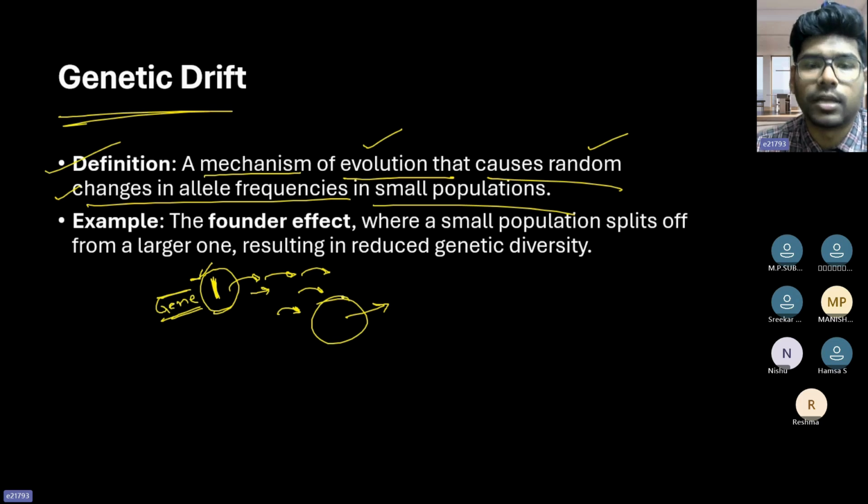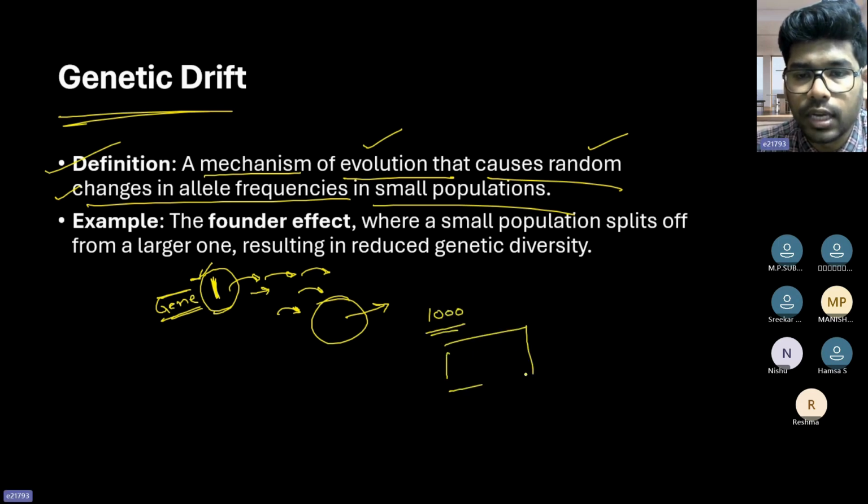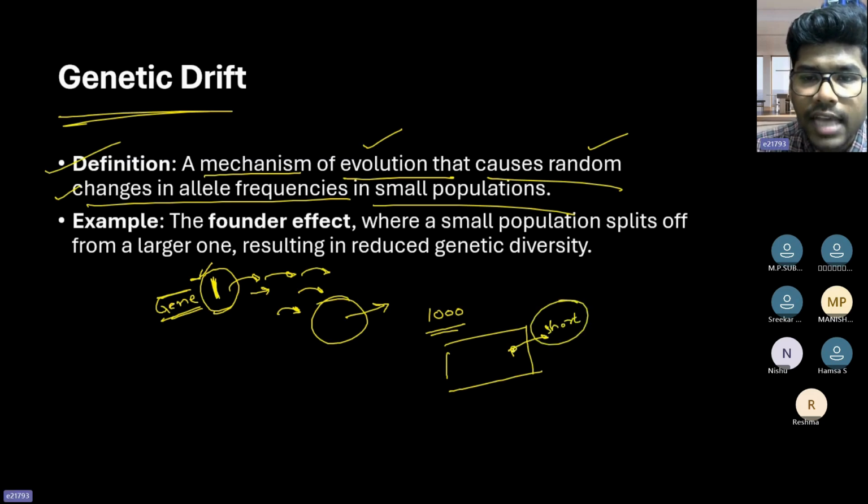So what do you mean by that? Imagine 1,000 people are living in a particular geographical area, and one person who is short has moved from this geographical area to a new geographical area, right?